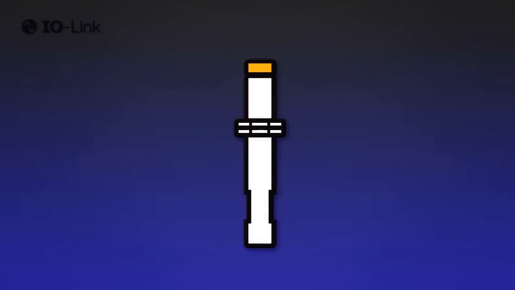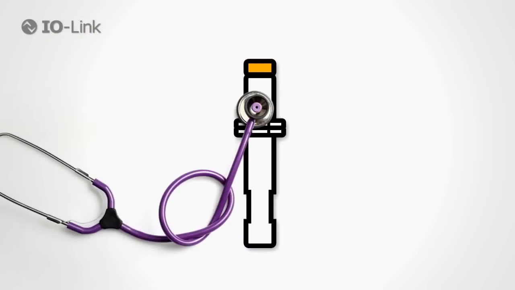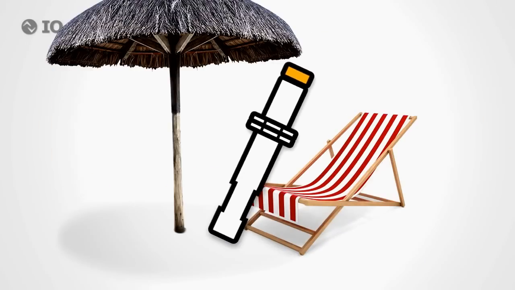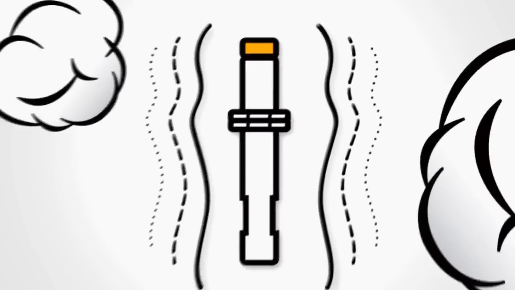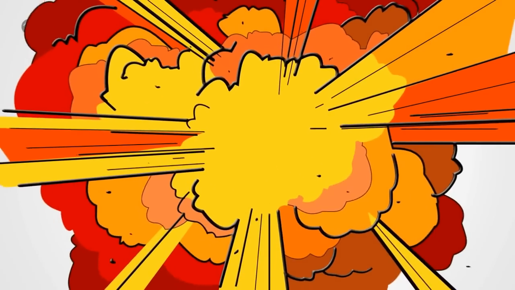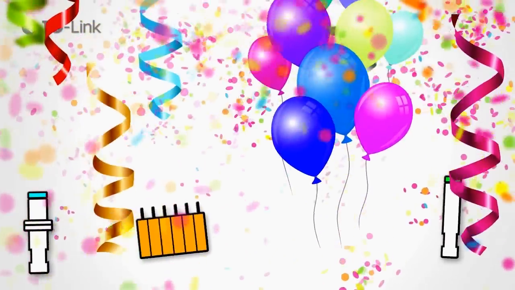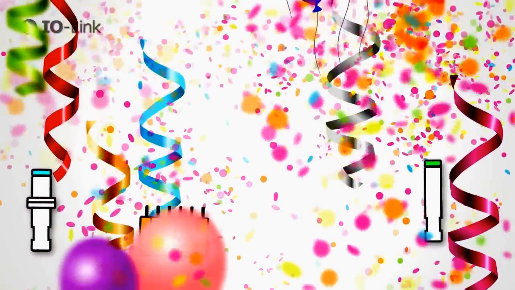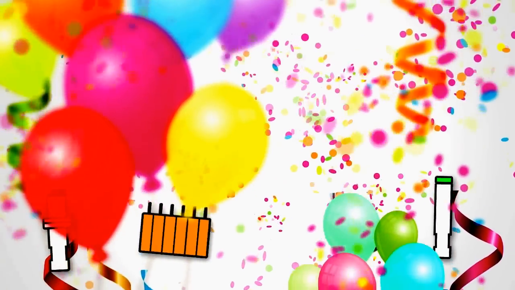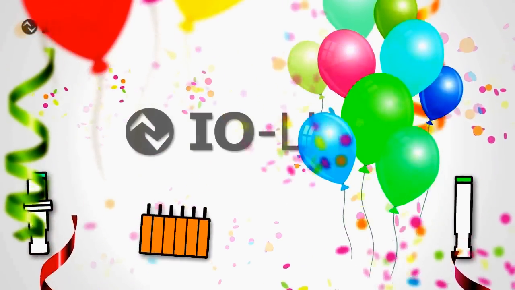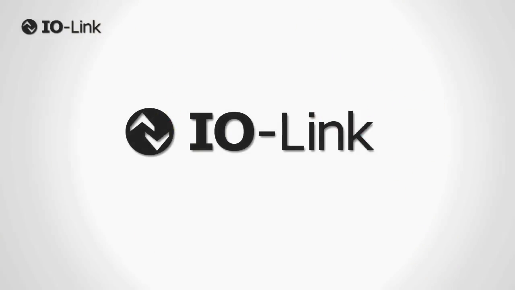But you'd like to know how your sensor is doing at all times, what it's up to at the moment, and particularly how long it can keep going, before it's too late. In short, you're increasingly frustrated that your sensors are doing work that can't be monitored. That they do what they want, not what you want. It doesn't have to be that way, because now there is IO-Link.